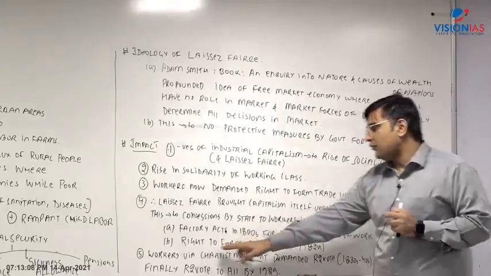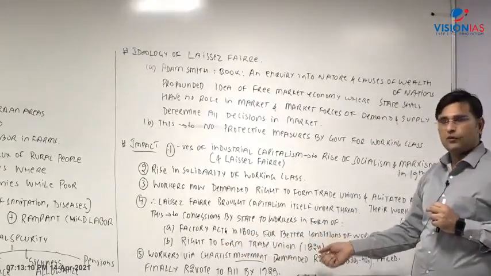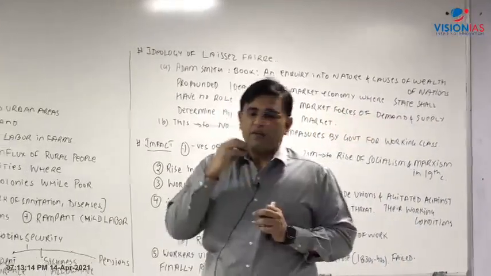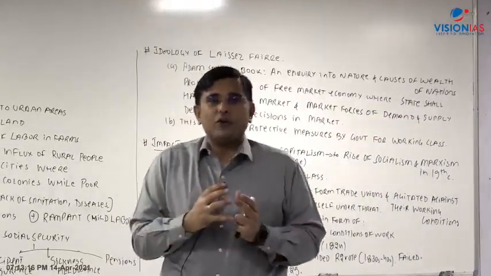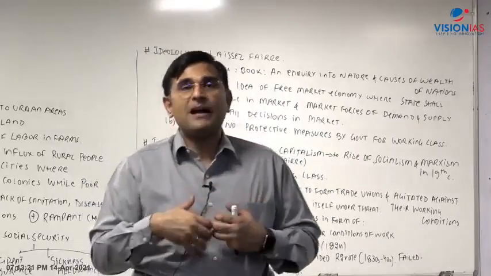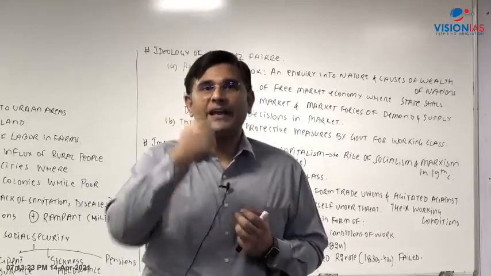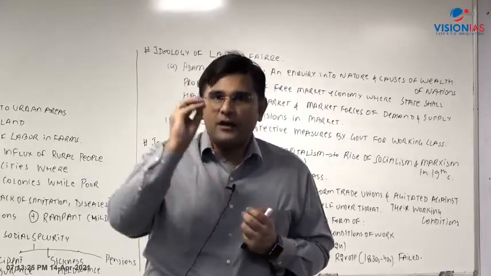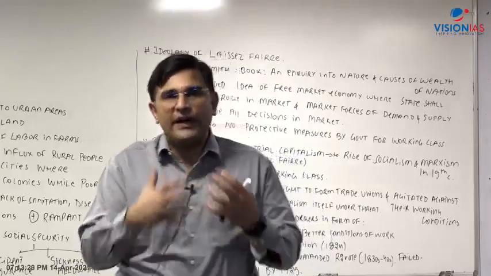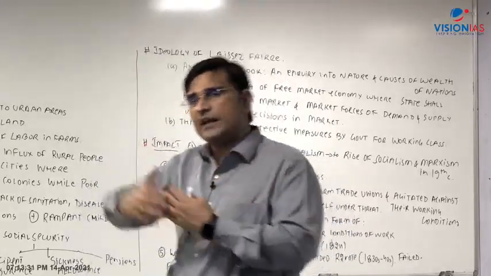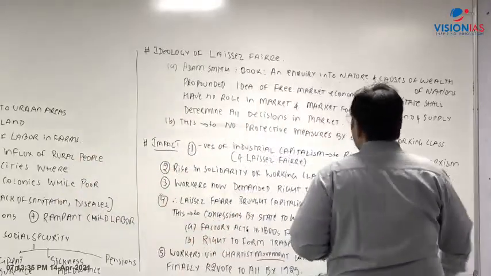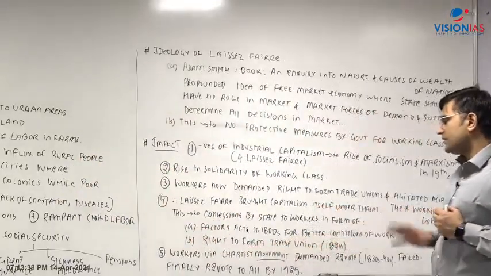Second, the right to form trade unions was given in 1824. What is a trade union? A trade union is an organization of workers which allows them to have a collective voice. The workers can come together and bargain collectively, saying this is our right. This can be the maximum hours of work, and so on. Earlier, trade unions were illegal. Now they were legalized, so around 1824, the right to form trade unions comes.